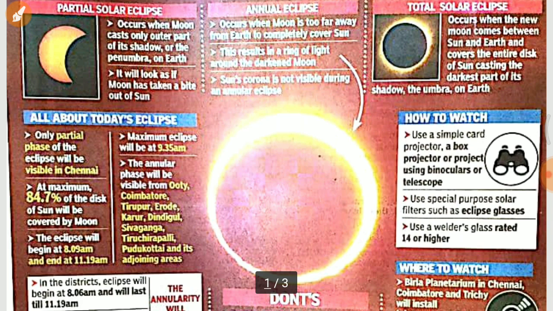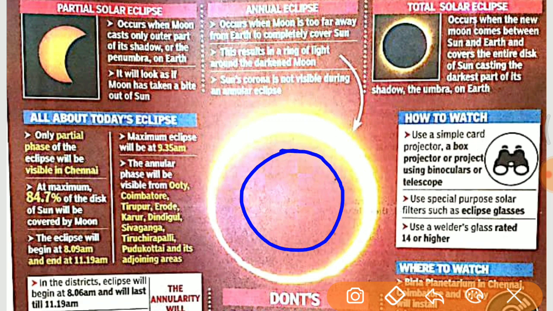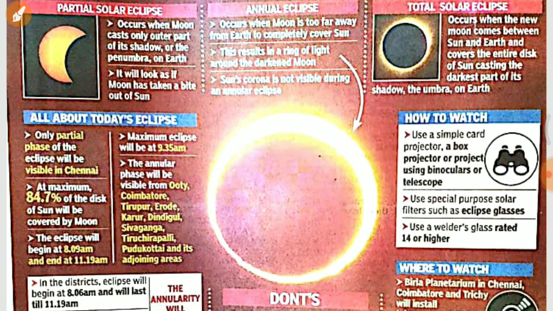Annular, actually, is a type of ring. You can see here, we can put a finger inside, and that is why it is called an annular solar eclipse. It's like a ring. And in the partial solar eclipse, only a portion of the sun can be seen. So this is a solar eclipse.